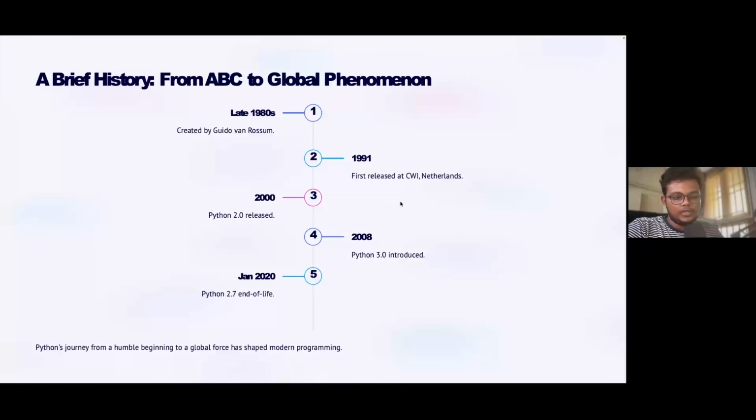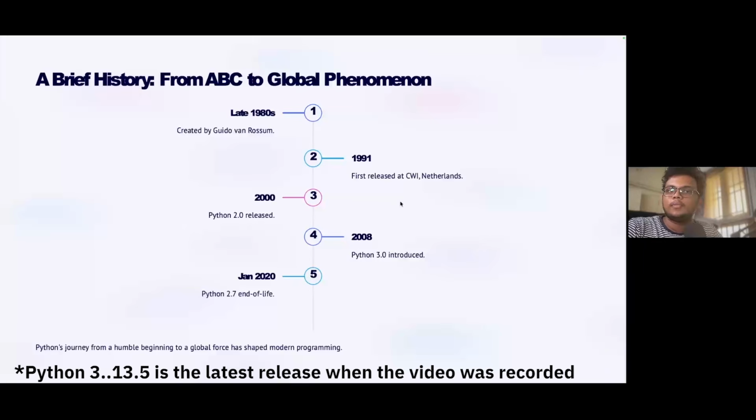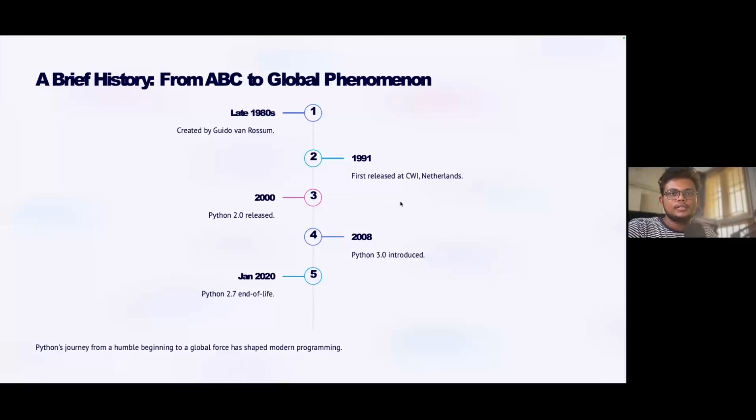Python 2 was discontinued in January 2020, and right now Python is, I think, 3.15 or 3.16, I'm not sure. It's near that version that is available to download as the latest release. So this is the timeline of Python's release cycle.